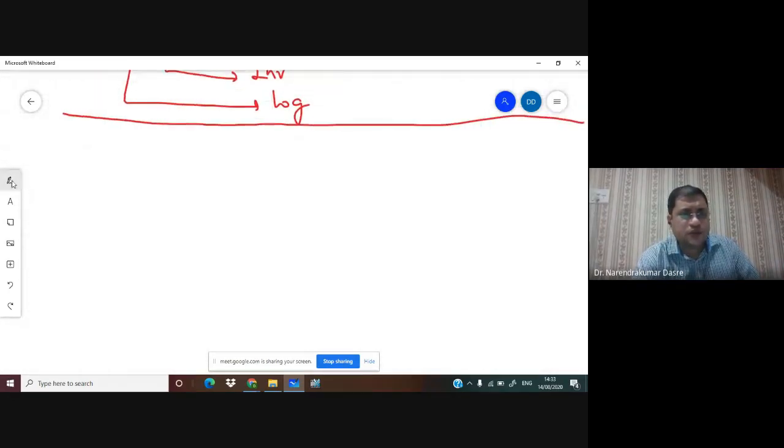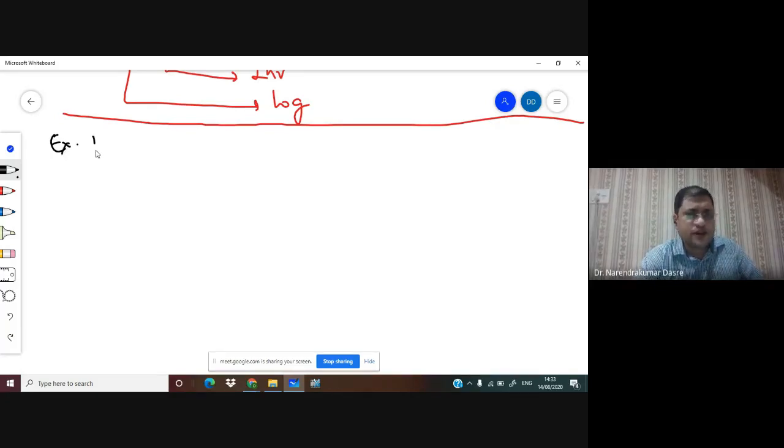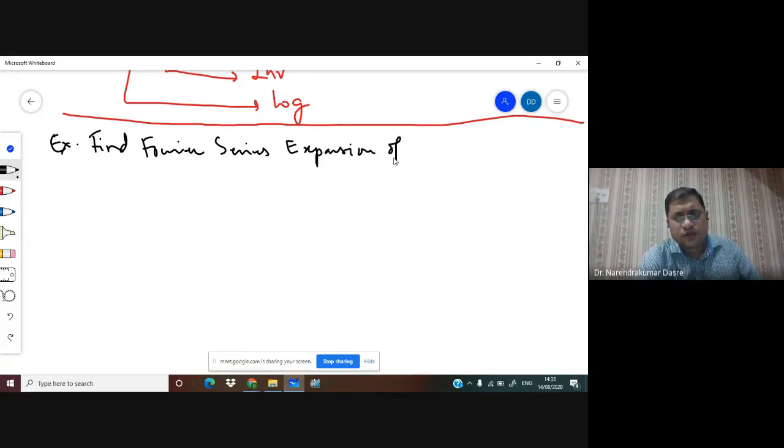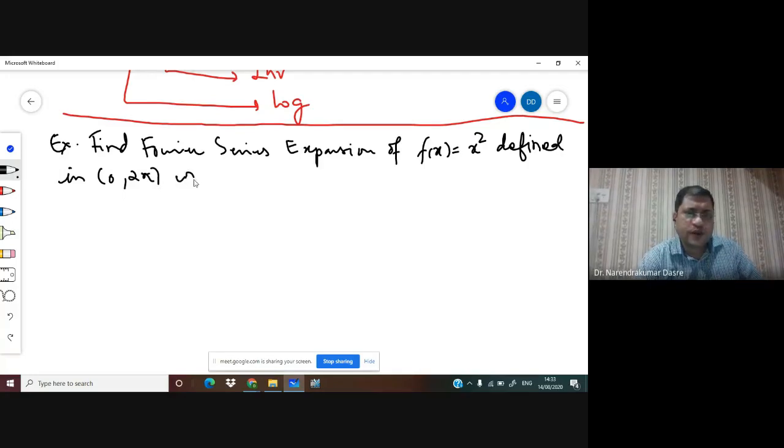And now we try to solve an example based on this. So we'll try to find the Fourier series expansion of f of x is equal to x square defined in 0 to 2 pi with period 2 pi.